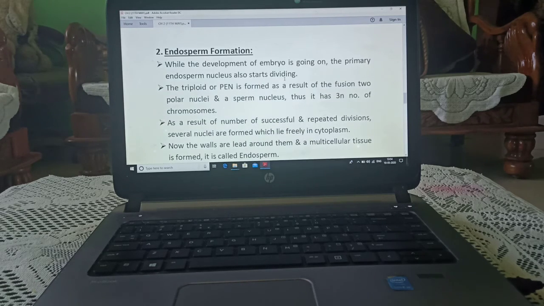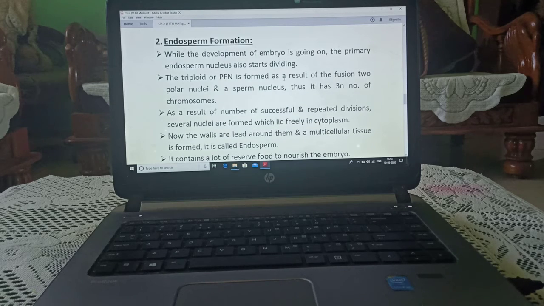Now endosperm formation. While the development of the embryo is going on, the primary endosperm nucleus also starts dividing. The triploid or primary endosperm nucleus is formed as a result of the fusion of 2 polar nuclei and a sperm nucleus.